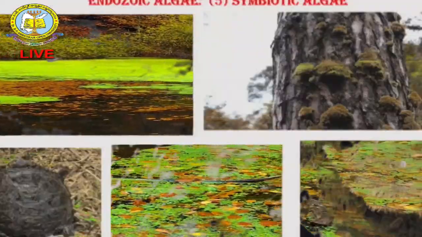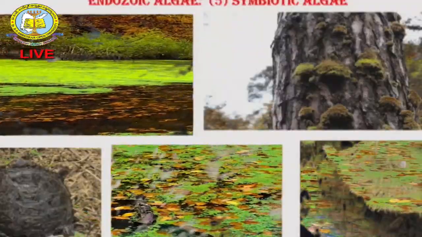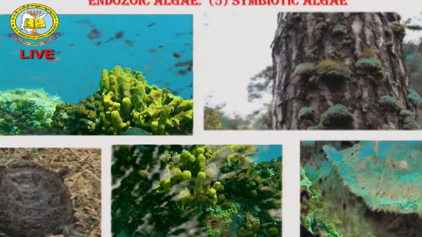Some of the algal components are growing inside other organisms, like endozoic algal components. The endozoic algal components are the blue green algae. They are growing symbiotically on the other plants. Nowadays you can see the blue green algae that we add inside paddy fields, Nostoc, Anabaena. These blue green algae are growing endozoically and they are fixing molecular nitrogen which is present in the atmosphere.